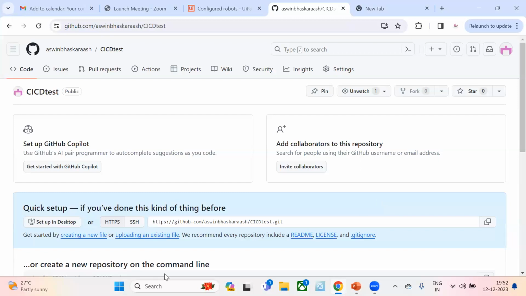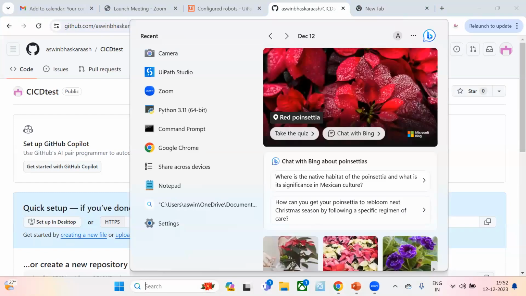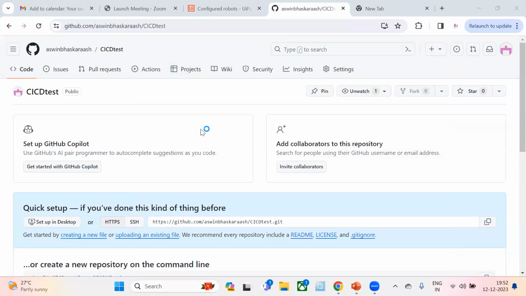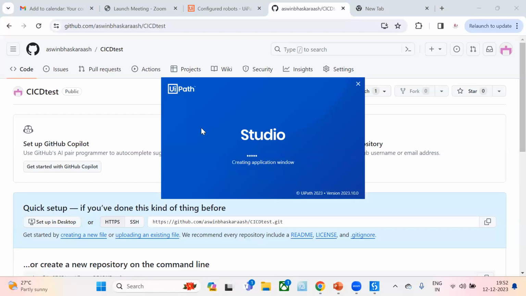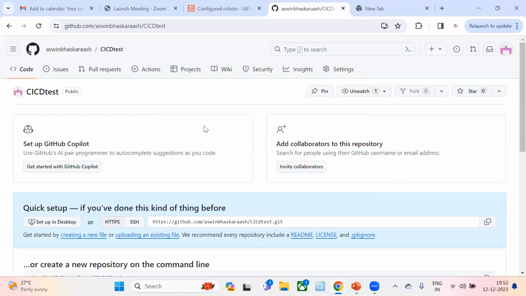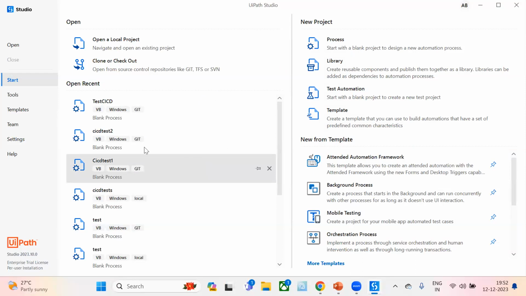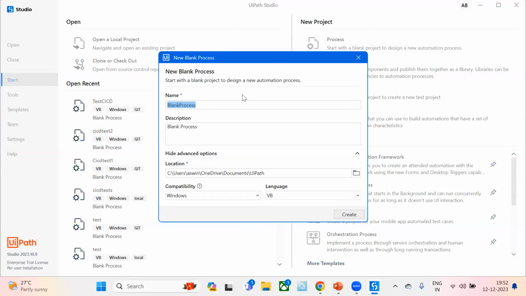For that, let me open the UiPath Studio. Let me create a new process named CI/CD test.